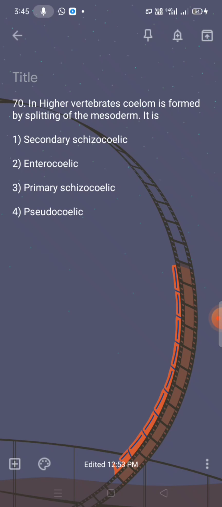So that is also not the correct one. Next, pseudocoelic is formed by epithelial layers. In the embryonic stage the blastocoel is formed as a coelom, made with epithelial layers. So that is also not correct. The correct answer is the first one, secondary schizocoelic.